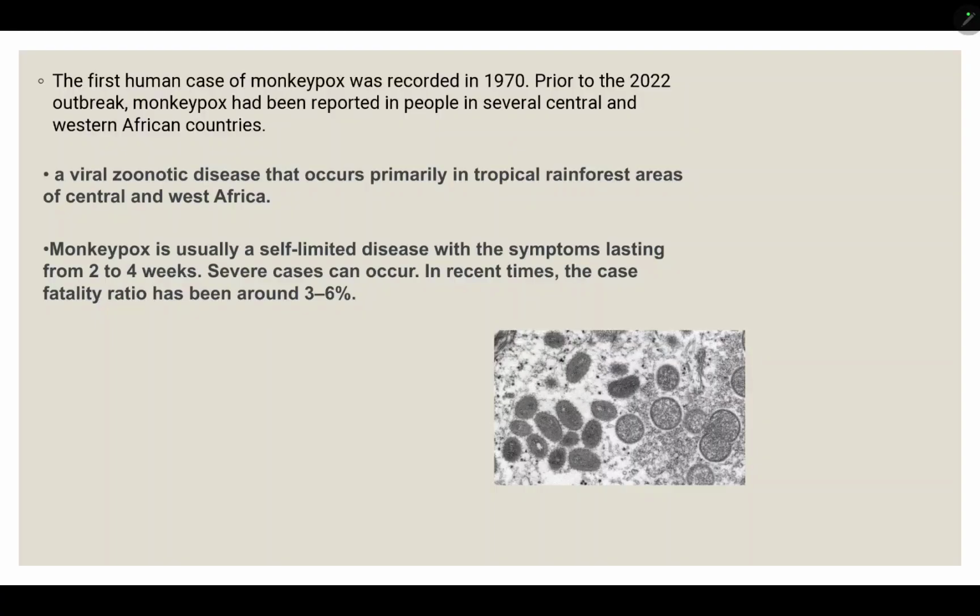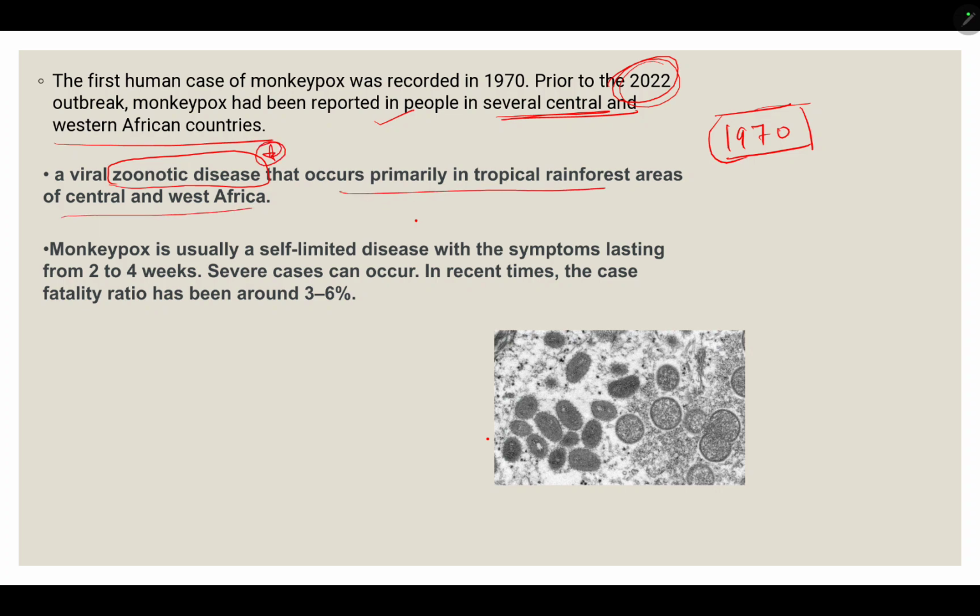The first human case of monkeypox was recorded in 1970. Prior to 2022, monkeypox had been reported in people in several Central and Western African countries. This is a viral zoonotic disease that occurs primarily in the tropical rainforest areas of Central and West Africa, mainly a disease of West Africa.